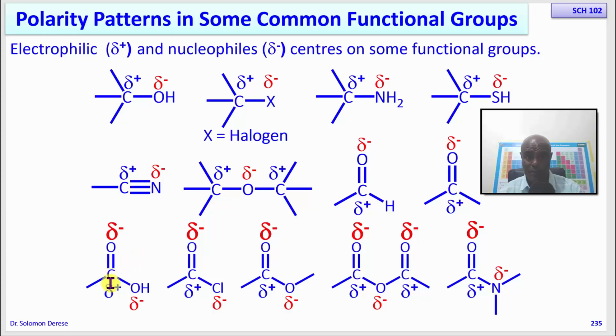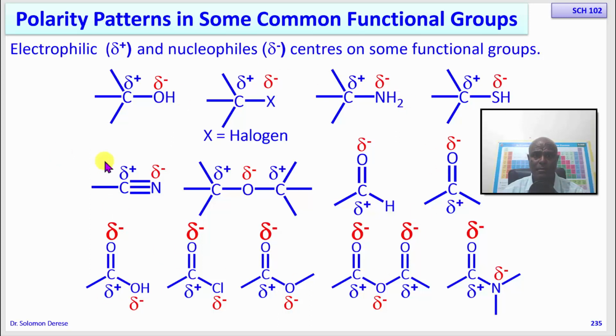So you can easily tell the bond must have been between the alcohol as a nucleophile through its oxygen and the carboxylic acid as an electrophile through this carbonyl carbon. There is going to be a reaction between this one and this one, because this is negative and this one is positive. They attract each other and form a bond.